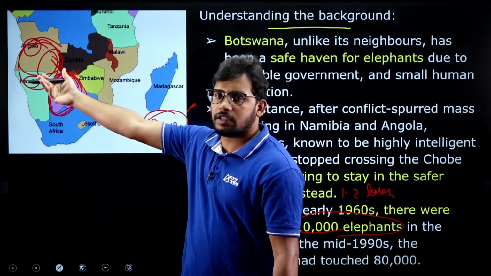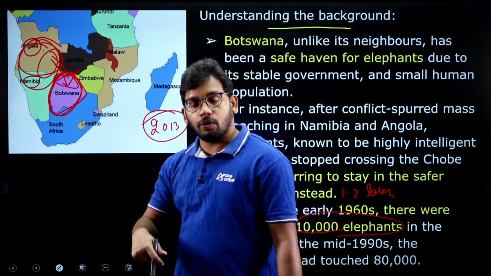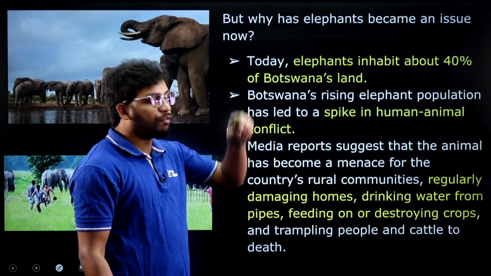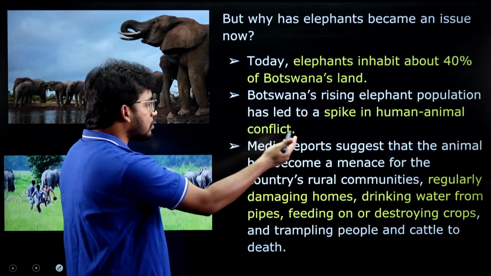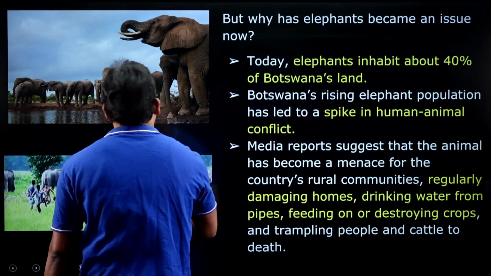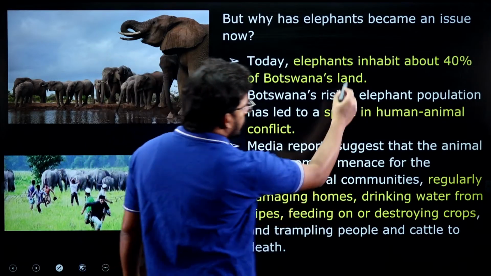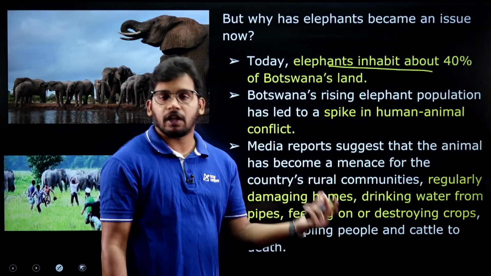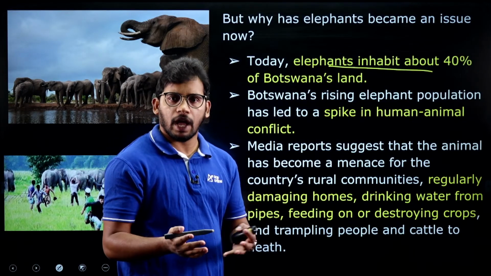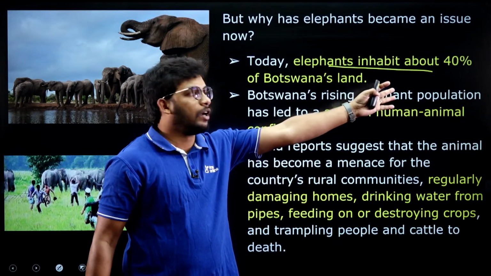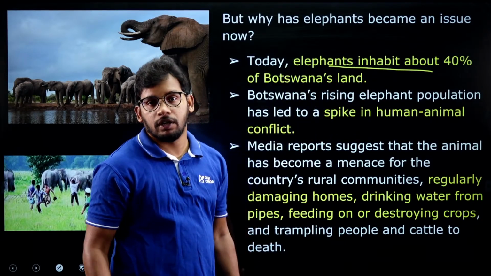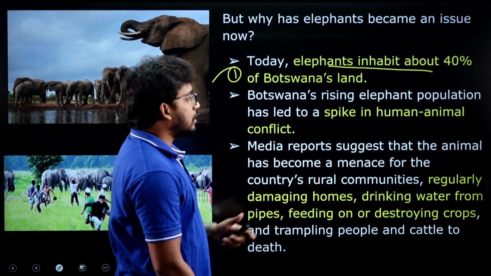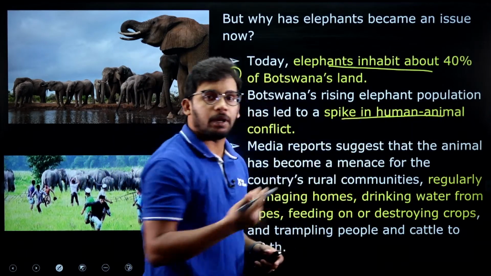Earlier it was seen as a positive thing, but now, because of the rampant increase of the elephants, Botswana started facing issues. What type of issues? That we will discuss here, right? First thing, elephants have occupied 40% of Botswana territory. So 1.2 lakh elephants are spread through approximately 40% of the Botswana region. That is one problem. Second thing, it has increased the spike in human-animal conflict.